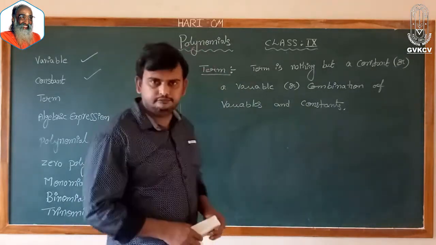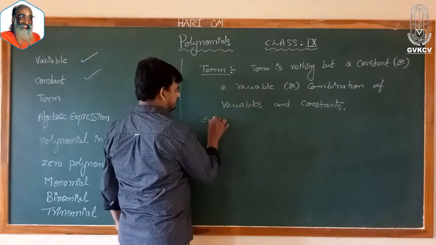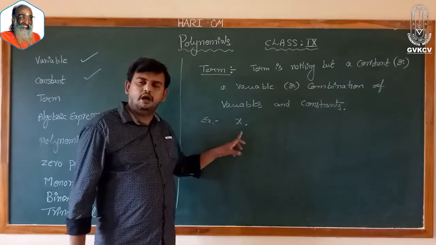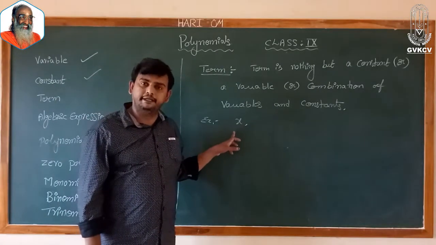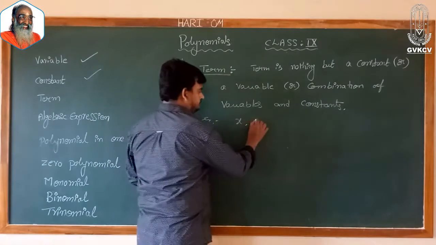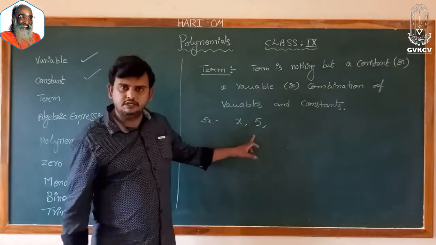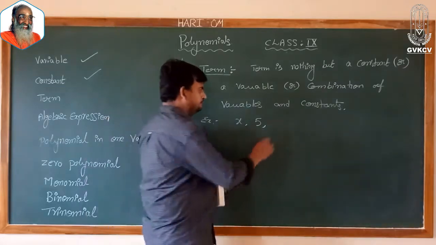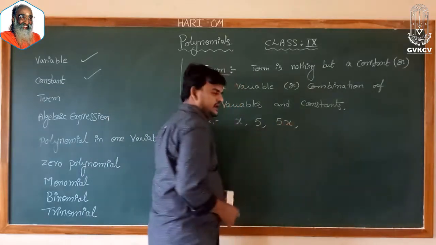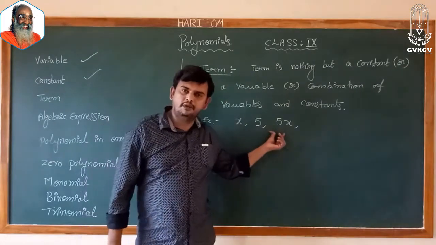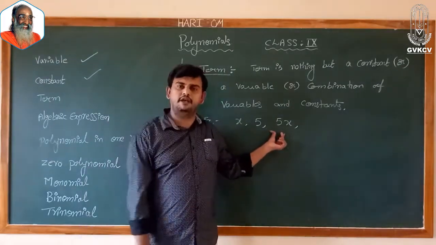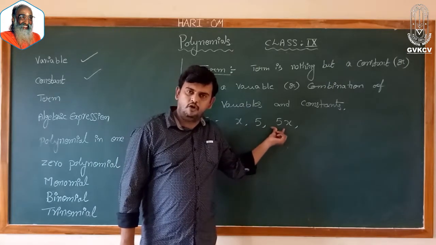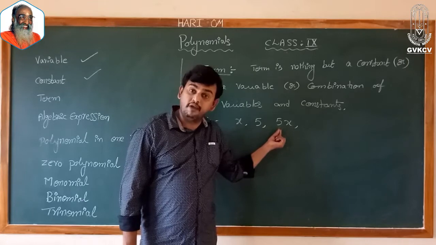For example, x is a variable and I can also call it a term. 5 is a constant, I can also call it a term. 5x is a combination of a constant and a variable. 5 is a constant, x is a variable, and the combination we take as 5x.